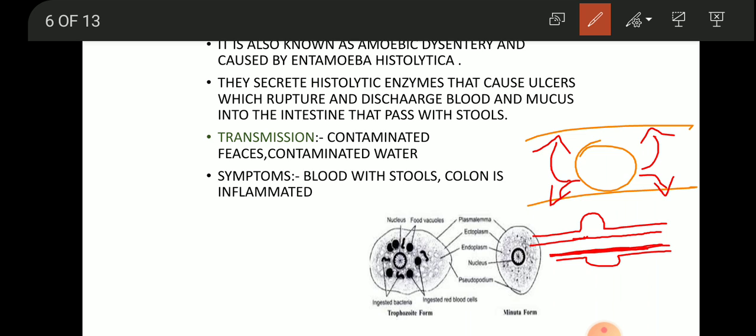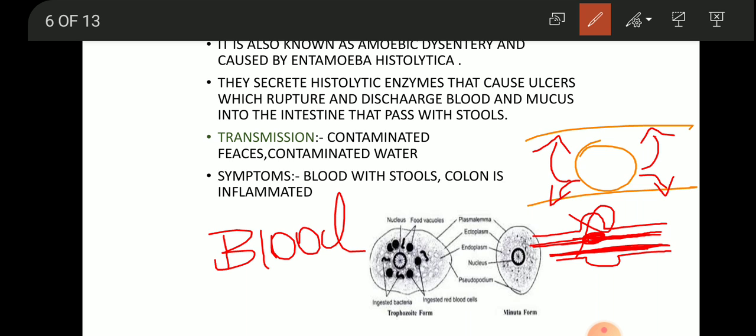Right below the intestinal membrane is the mucous membrane. This mucous membrane also swells up. After swelling up, it will burst and release blood into the stool.